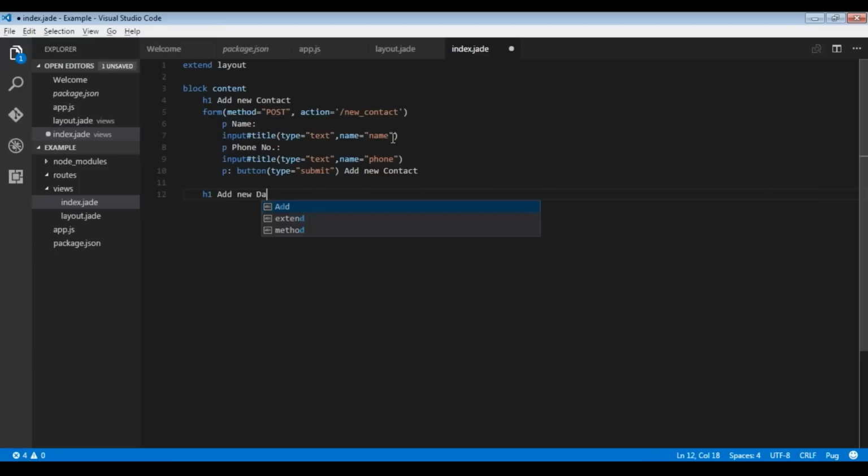Then we have second form for creating a database. So add new database. Form, the method is post. And the action is create DB. And then we'll give the database name.